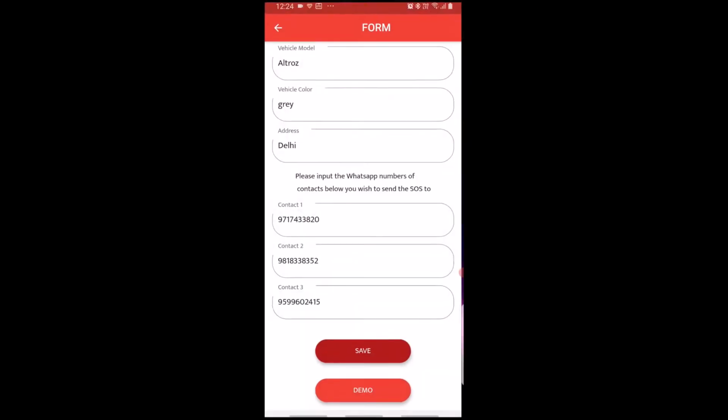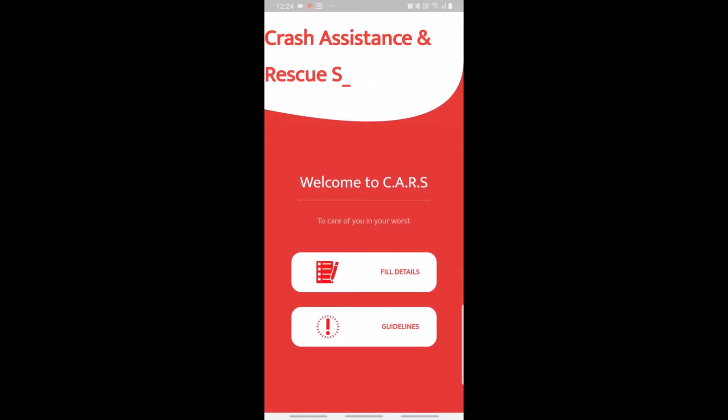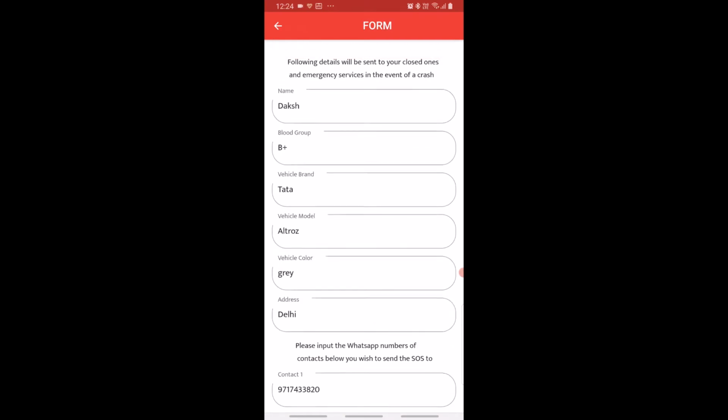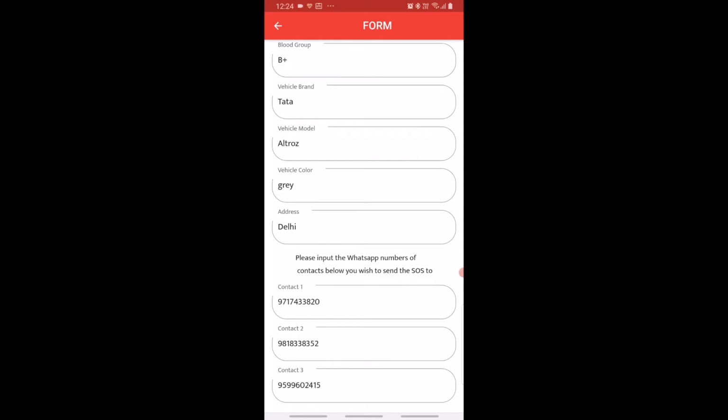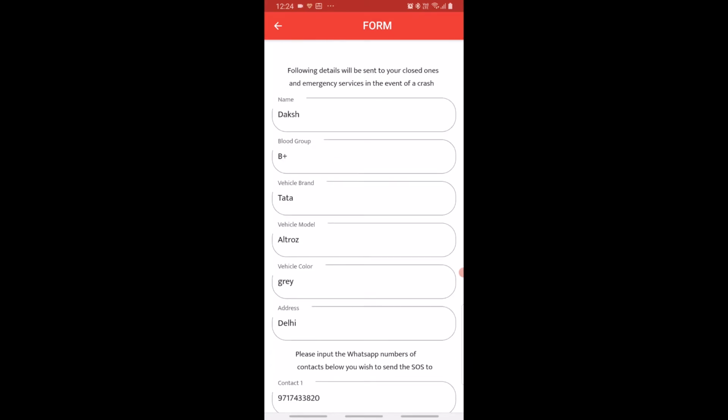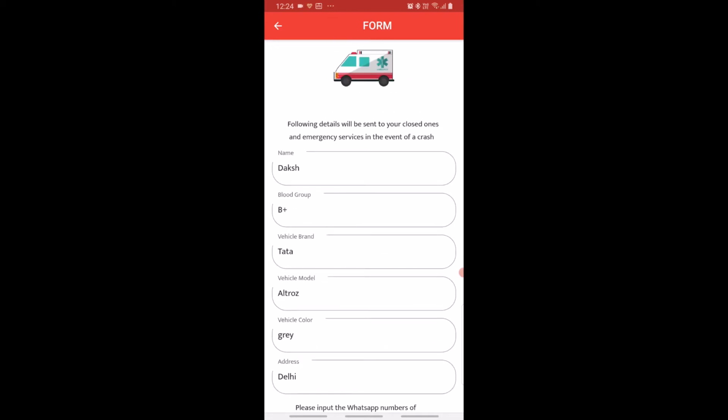So we basically turn on the app. Right now you can see that this is the home screen. We will go to fill details. In fill details you can see that I have already filled in my details. This is using shared preferences. We are not using Firebase to avoid any kind of error or any sort of delays, since this is a really critical procedure.